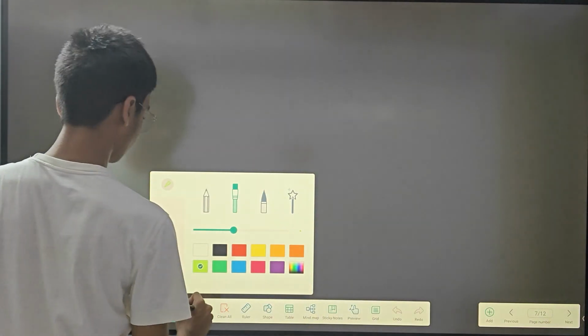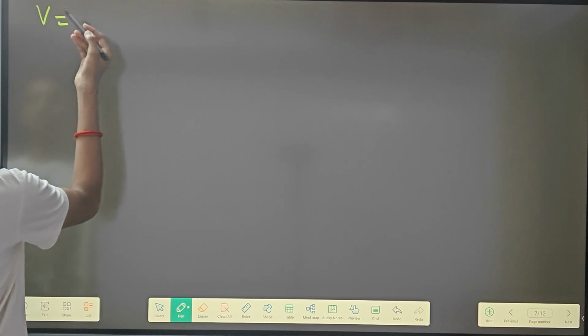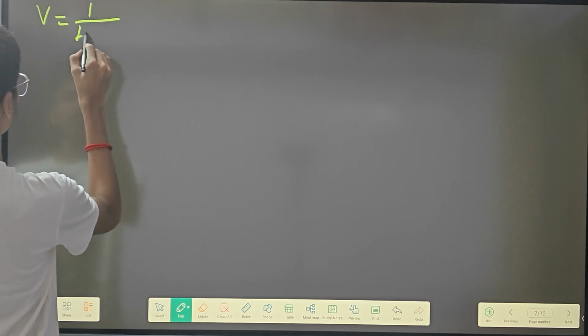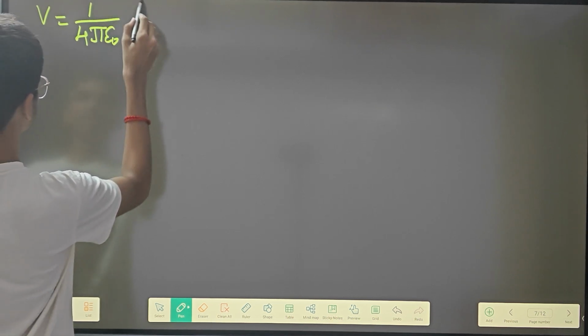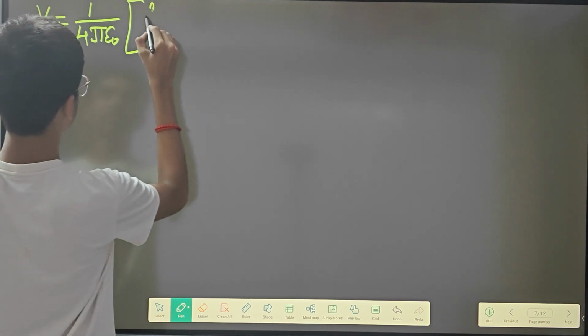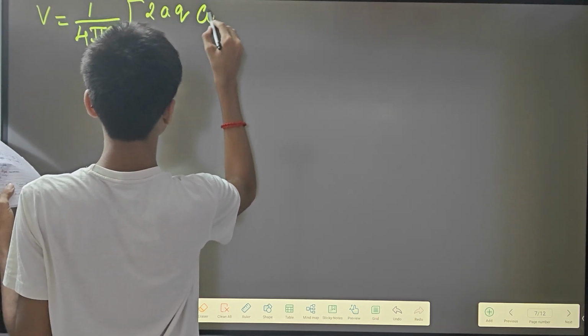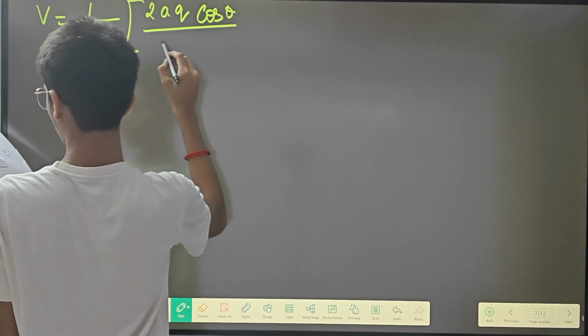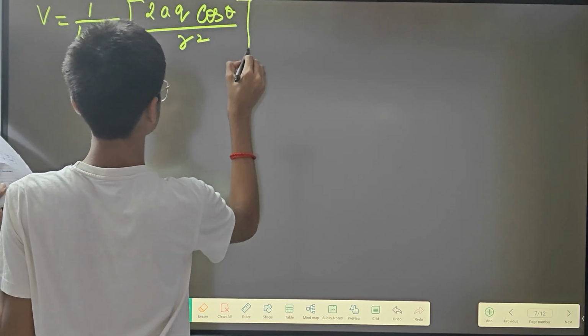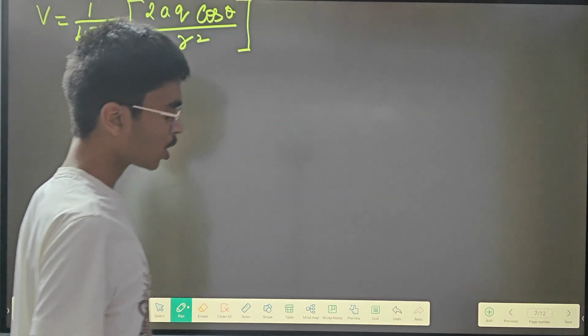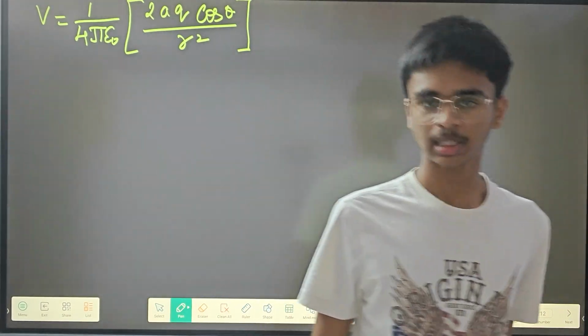I'll get the voltage is equal to 1 by 4 pi epsilon naught into 2aq cos theta whole divided by r square. This is the final formula. This is the voltage that is created by a dipole moment.